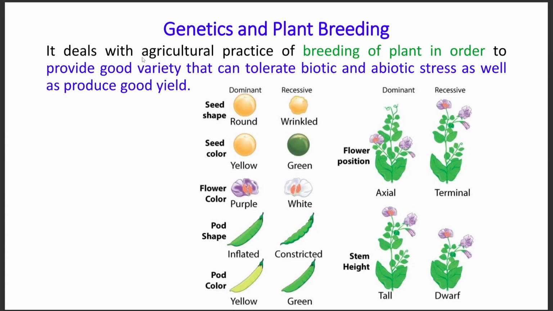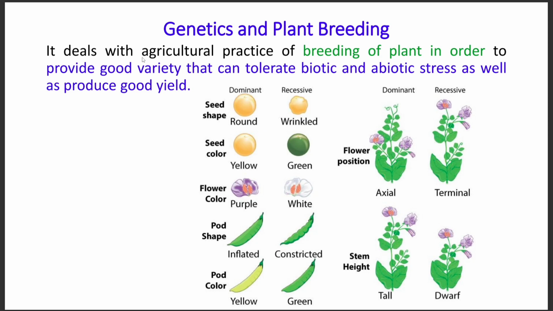Then we have genetics and plant breeding. Mainly this part deals with how we can practice the breeding of plants in order to get a good variety. If we don't have any good variety that can tolerate the biotic stress, mainly pest attack and disease attack, and abiotic stress like soil or air contamination, or soil water being lower in some areas.